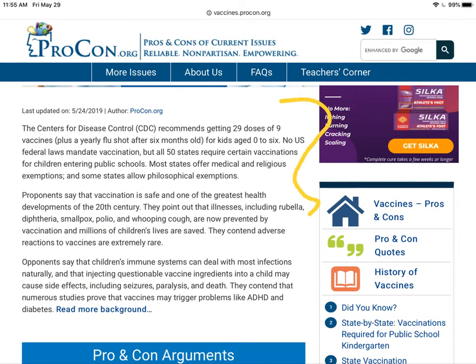Again, you can see that they provide background information underneath the question, and if that's not enough background information, there is a link where you can choose more. On the right, there are also quick links to more background information, the history of vaccines, quick facts, state by state, what is already required if you are attending school. So just more information that you might decide to include in your introduction.